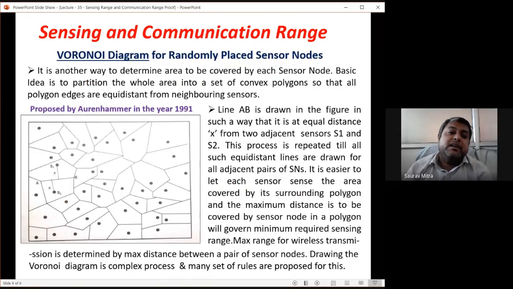And finally, we are finding the Voronoi diagram and the logic behind dividing the whole area into different polygons that will be sensed by all the deployed sensor nodes. I will prepare a short note on sensing and communication range by Voronoi diagram. I stop here. Thank you.